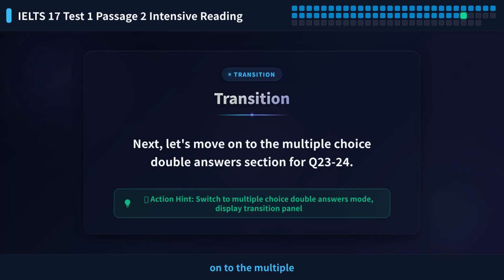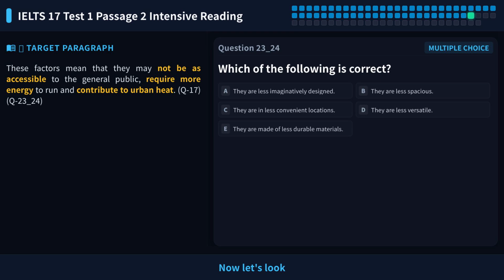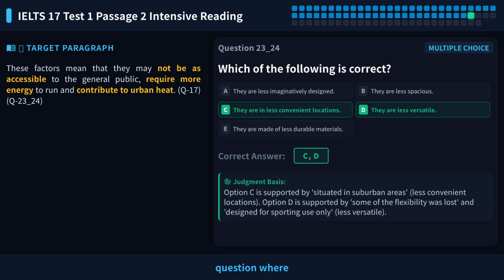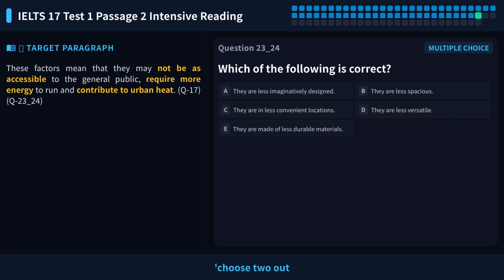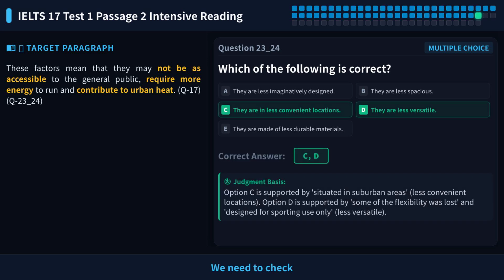Next, let's move on to the multiple choice double answers section for Q23-24. Now let's look at questions 23 and 24, a multiple choice question where you need to pick 2 out of 5. The question asks, what are the disadvantages of modern stadiums compared to traditional ones? Please pause the video, read options A to E carefully, and try to select the 2 correct answers. This is a typical choose 2 out of 5 question. We need to check each option one by one. A correct option must fully match the text, while a wrong one is either not mentioned or contradicts the text. Let's analyze them one by one.